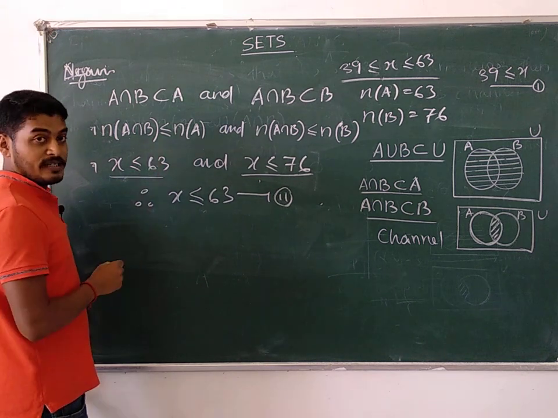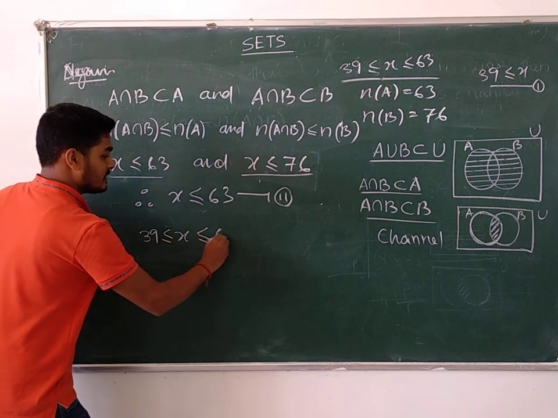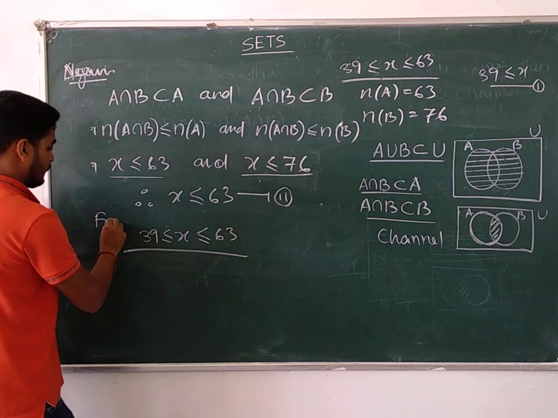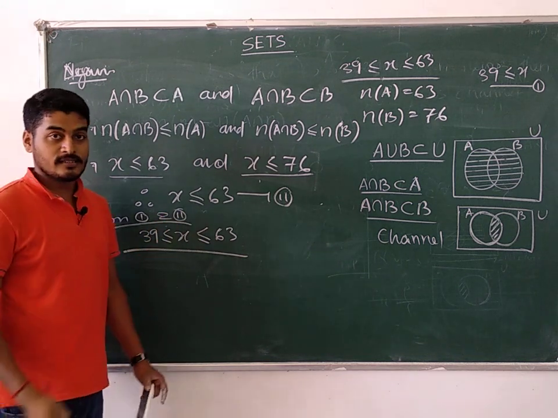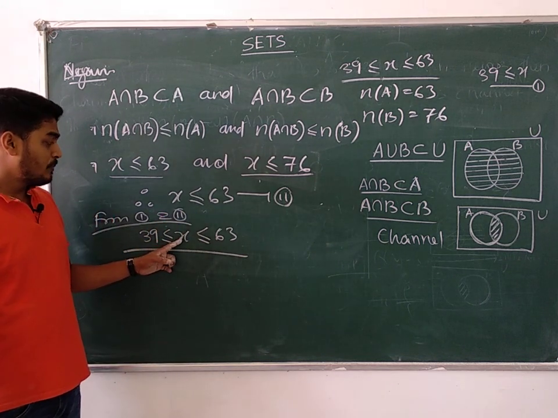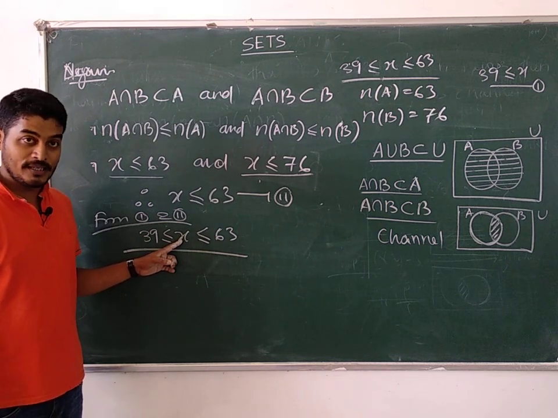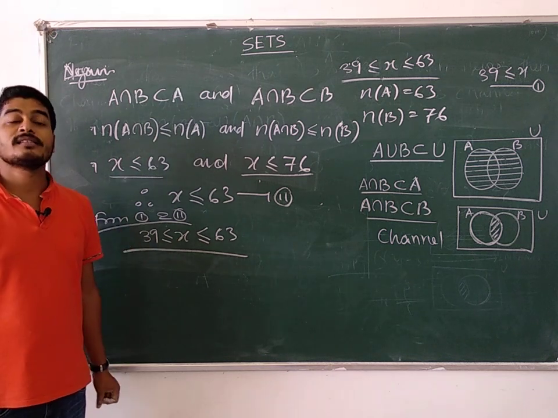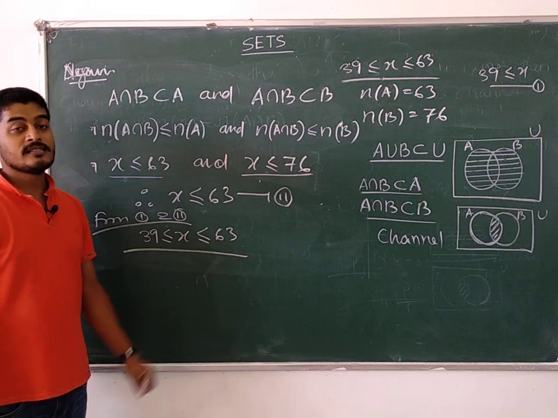Therefore this implies X less than or equal to 63, this is condition number 2. From 1 and 2, one is 39 less than or equal to X and again X less than or equal to 63. From 1 and 2 we have got the answer. That means the number of people who watch both the channels A and B lies between 39 and 63. Minimum is 39 and maximum is 63.